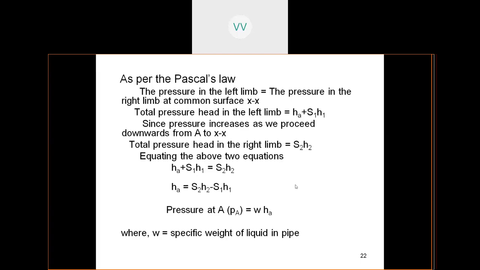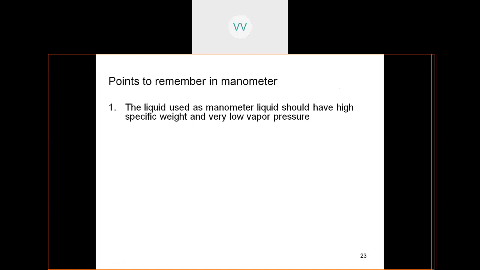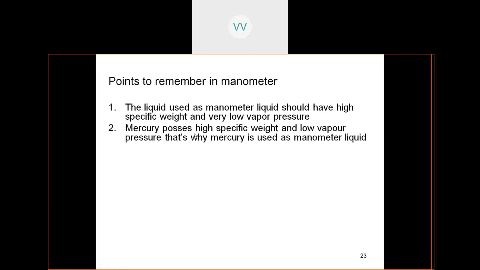So that is given. Now the points to be remembered in manometers are: the liquid used as manometric liquid should have high specific weight and low vapor pressure. Both these qualities are satisfied by mercury. That is why mercury is the most commonly used manometric liquid.